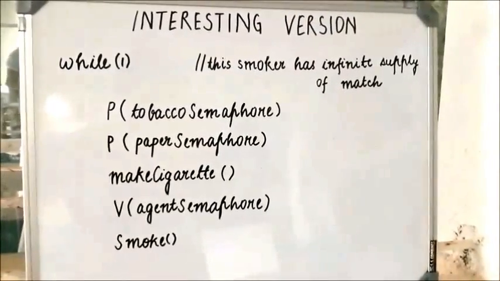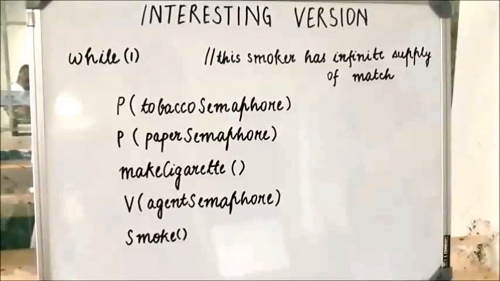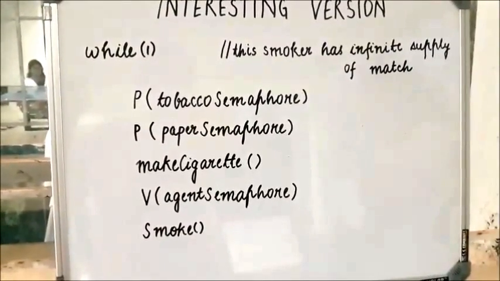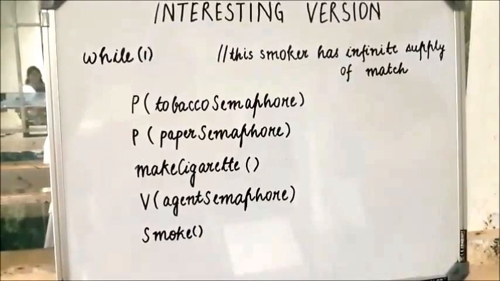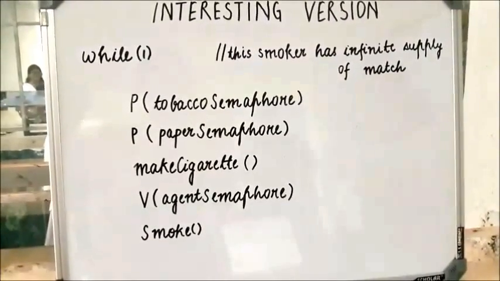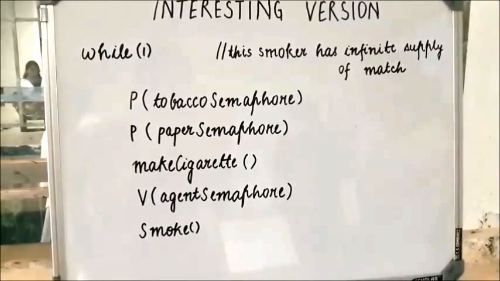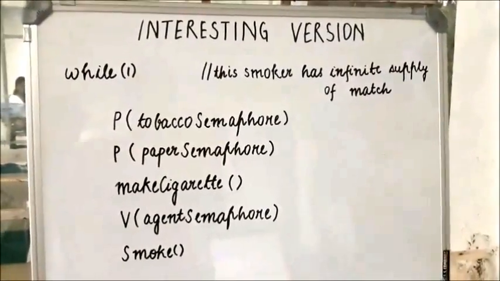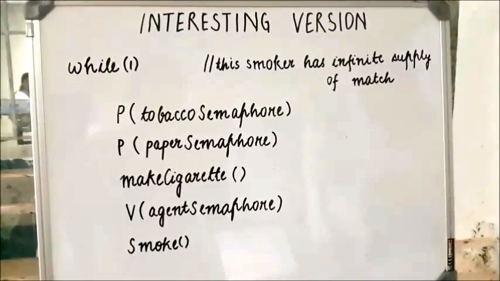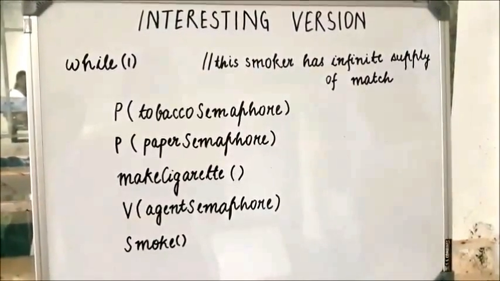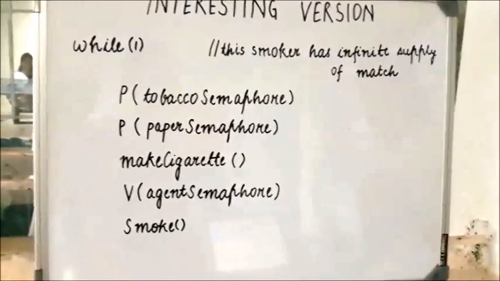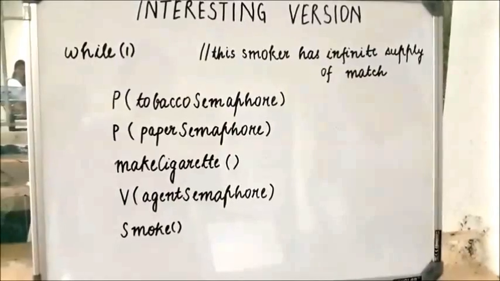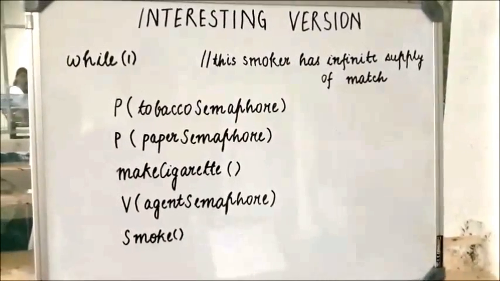Here is the code for the smoker who has an infinite supply of match while the while loop is running. First, the tobacco semaphore and paper semaphores are being waited upon by the smoker. Then he makes a cigarette. Finally, he signals the agent semaphore and starts smoking. Similarly, we have the codes for the smoker who has infinite supply of tobacco and an infinite supply of paper. The smoker who has the infinite supply of paper waits for the tobacco semaphore and the match semaphore. He then makes the cigarette and signals the agent semaphore and starts smoking.